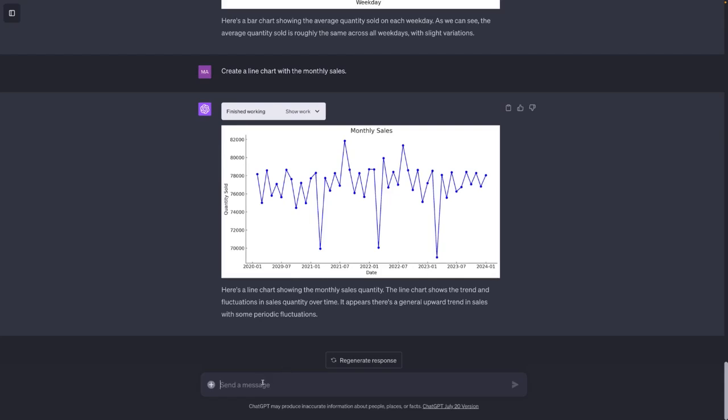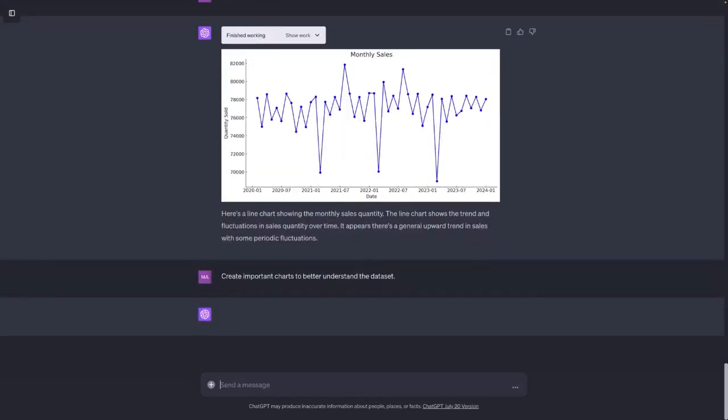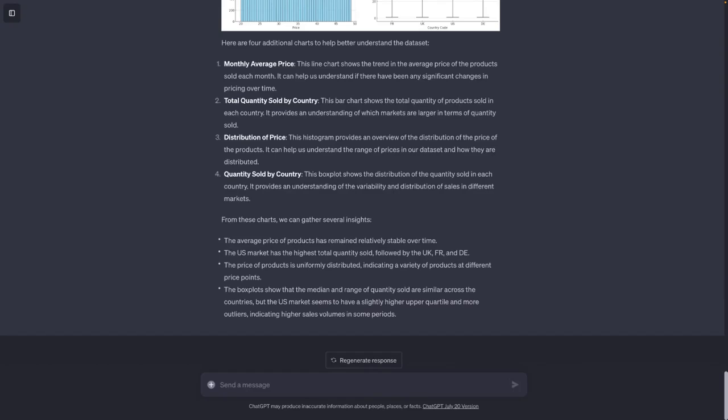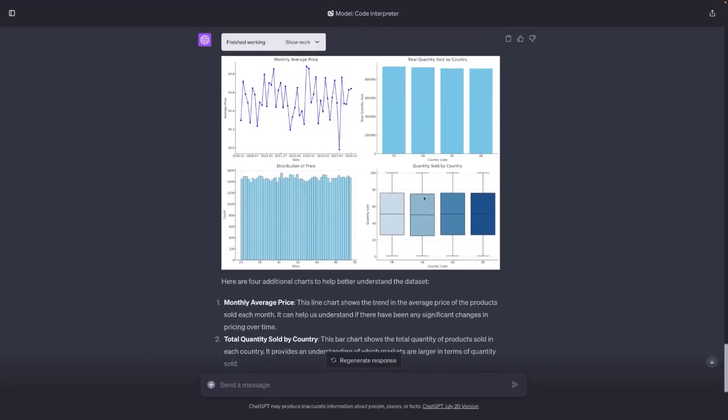We could also try to tell the code interpreter to come up with charts on its own. So for example, create important charts to better understand the data set. Let's see what this brings us. And now we get 4 new charts, more or less new charts.